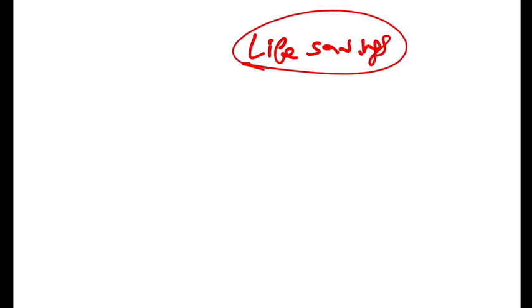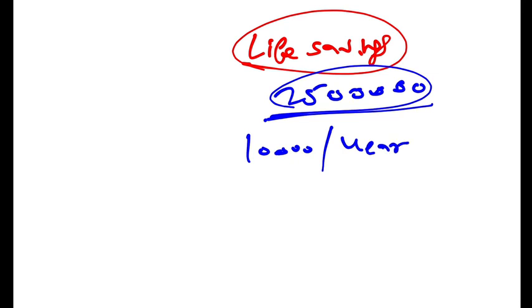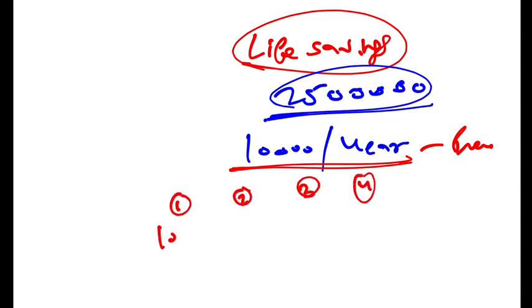What is surrender value? Well, let's say you have taken a life insurance savings product. Savings means endowment product. So let's say 25 lakh rupees is the sum assured. You have to pay 10,000 rupees every year. Just giving you some random numbers. This is the premium that you are paying. Now, for the first year, second year, third year and fourth year, you have paid your full premium of 10,000. And you have to pay this for 25 years.